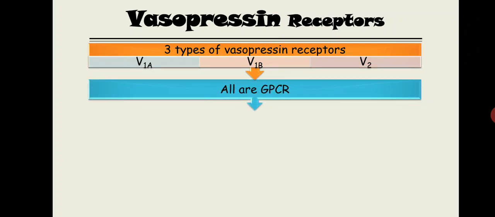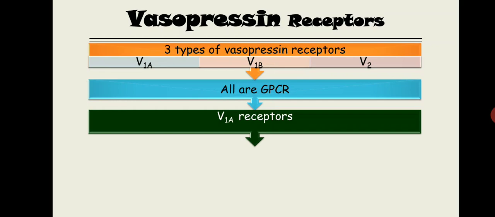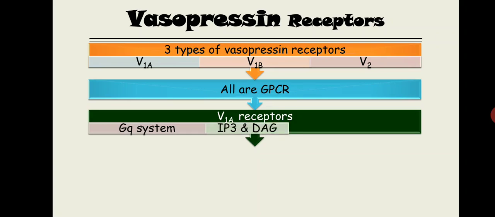Now all the vasopressin receptors are GPCRs. You know the full form of GPCR: G protein coupled receptor. As we know, there are lots of G protein coupled receptors. Which receptor uses which G protein system? The V1A receptor uses the Gq system. Via this Gq system, it increases the secondary messengers IP3 and DAG, and this receptor is present over the blood vessels. So vasopressin via the V1A receptor causes vasoconstriction.